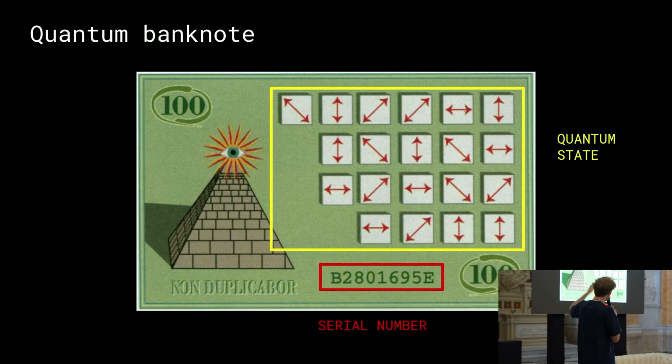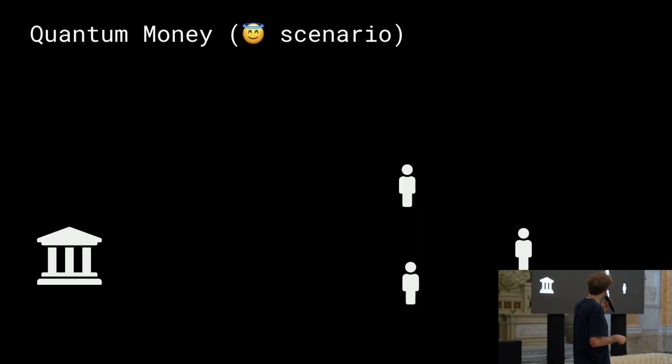And it's made of two components. One quantum state, which is a sequence of qubits. For example, here is 20 qubits. And attached to a serial number, which is the same thing that you see today in normal banknotes. So what's the flow? Like how is quantum money exchanged and who are the subjects that are involved in this exchange? So we have a bank and a set of users. So again, this is very similar to how money is transferred and generated today.